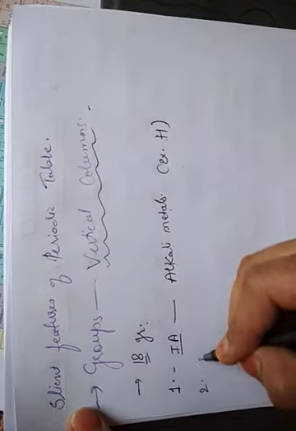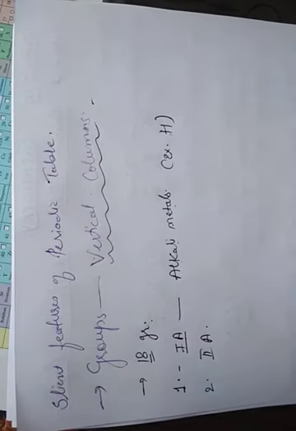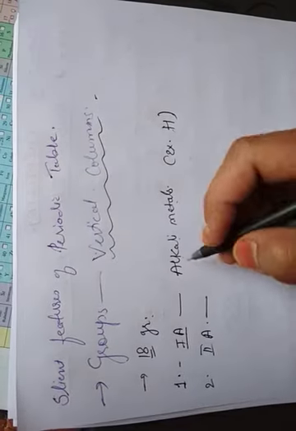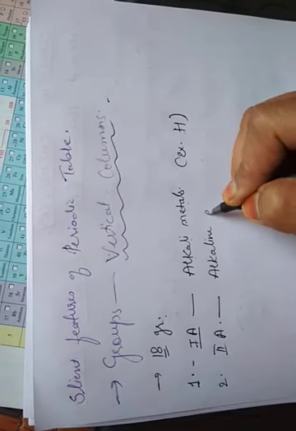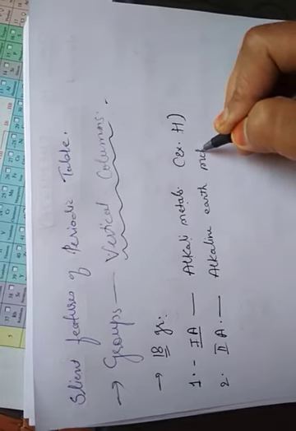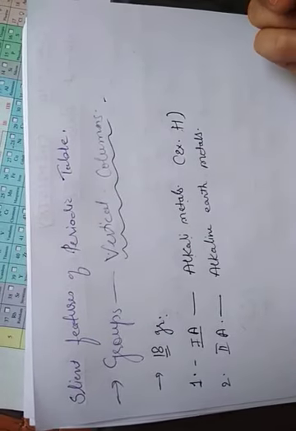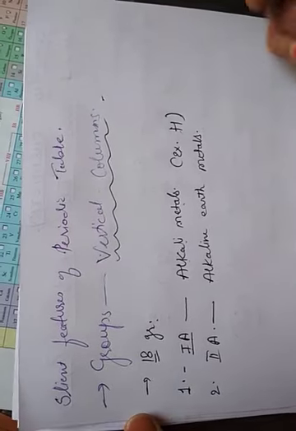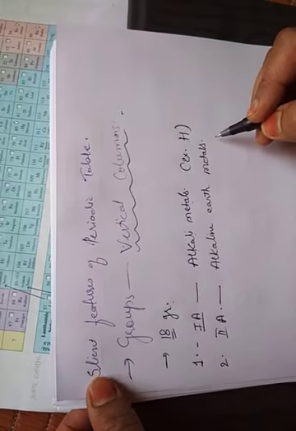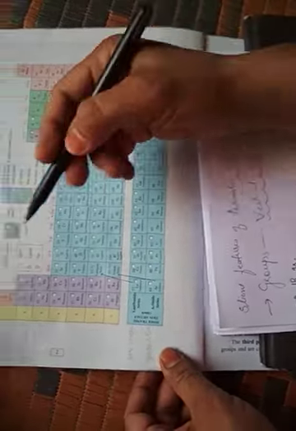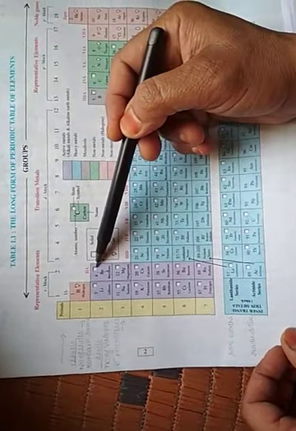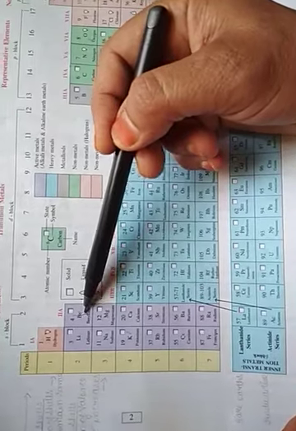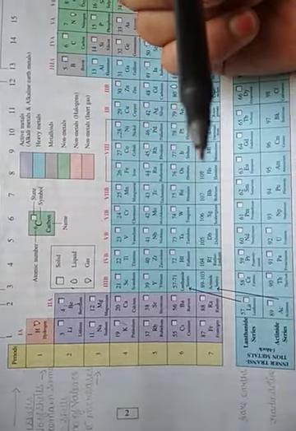The second group is known as group 2A. The name of these elements is the alkaline earth metals. All these elements are metallic in nature, and they also form an alkali with water, but it is less strong than the group 1A elements. This is the group 2A element, and these are also known as the second group elements, starting from beryllium to the last, radium.